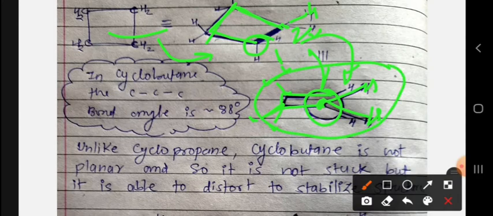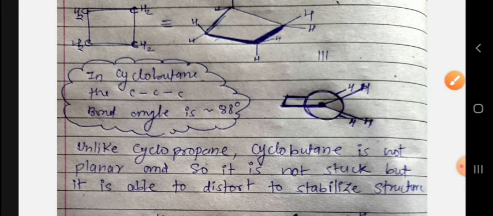So this is the Newman projection of a cyclobutane molecule.